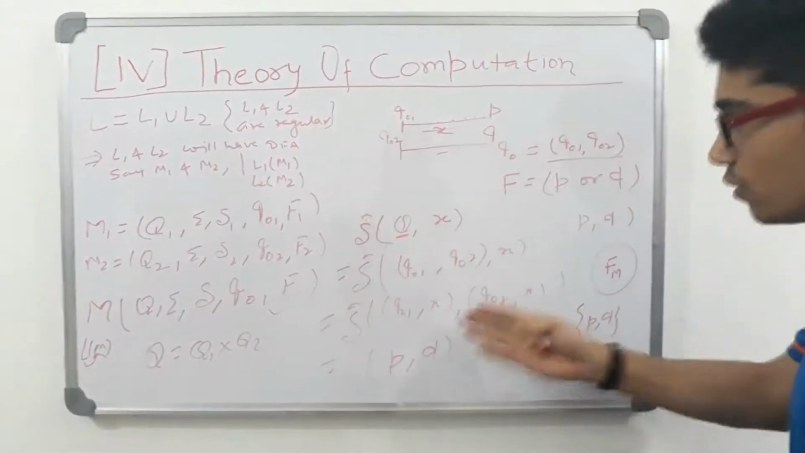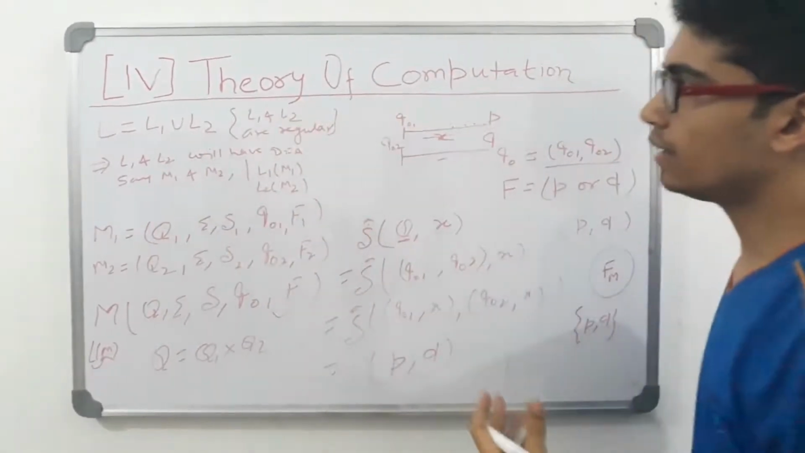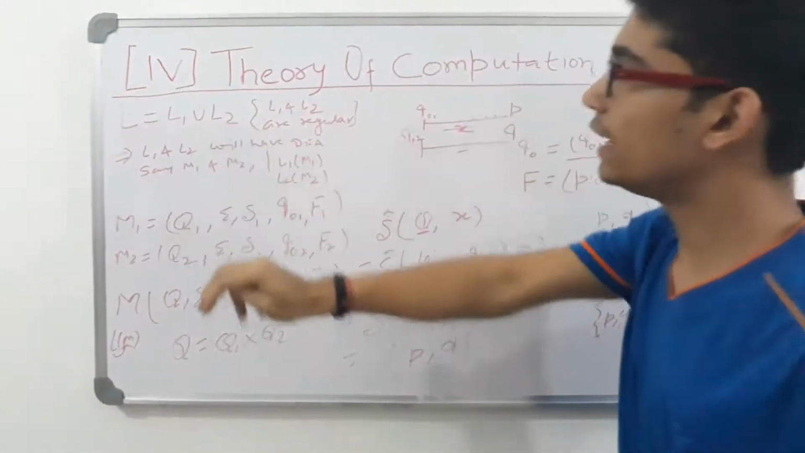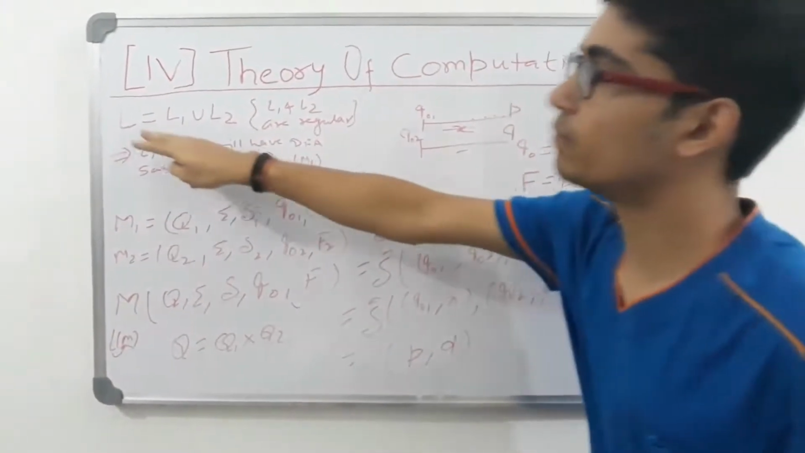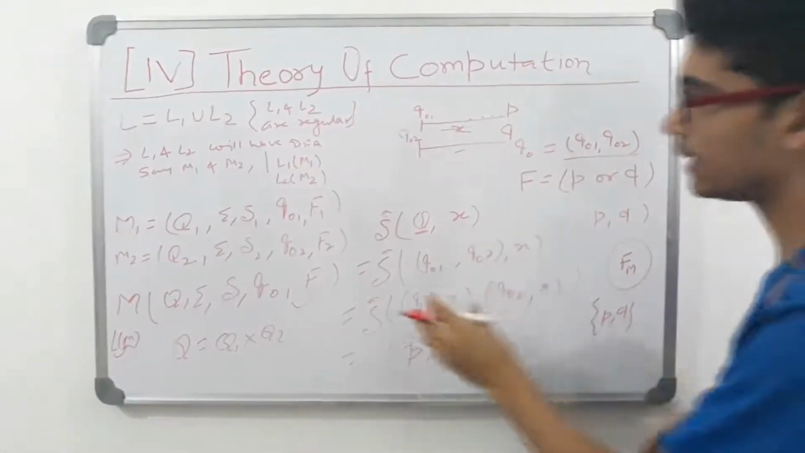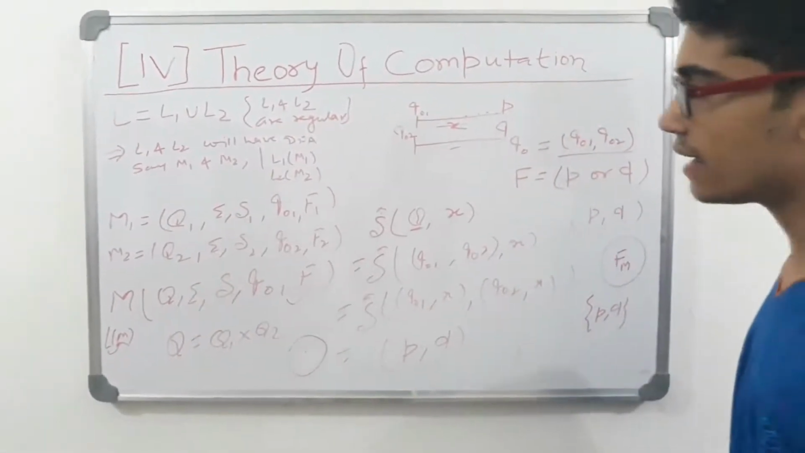So we can draw, and hence we have proved that if L1 and L2 are regular, that means we have a DFA for L1 and a DFA for L2, so we can draw a DFA for L by clubbing. We are clubbing those sets and saying that this clubbed set is for this machine M.